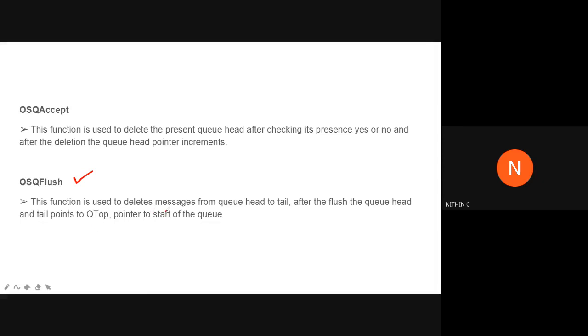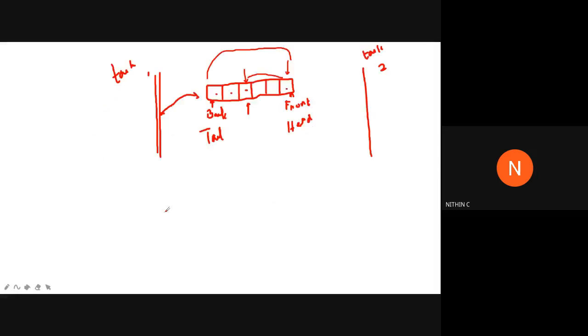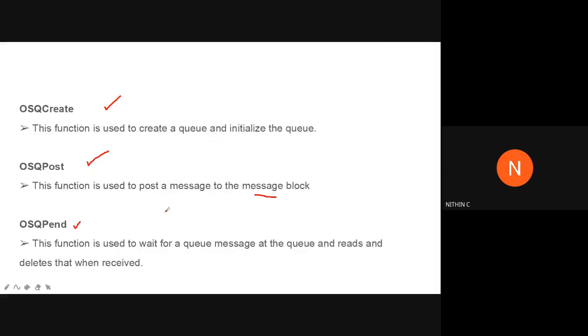This function is used to delete messages from the queue head to tail. That is, the entire messages will be read and deleted. That is the purpose of OSQ flush.